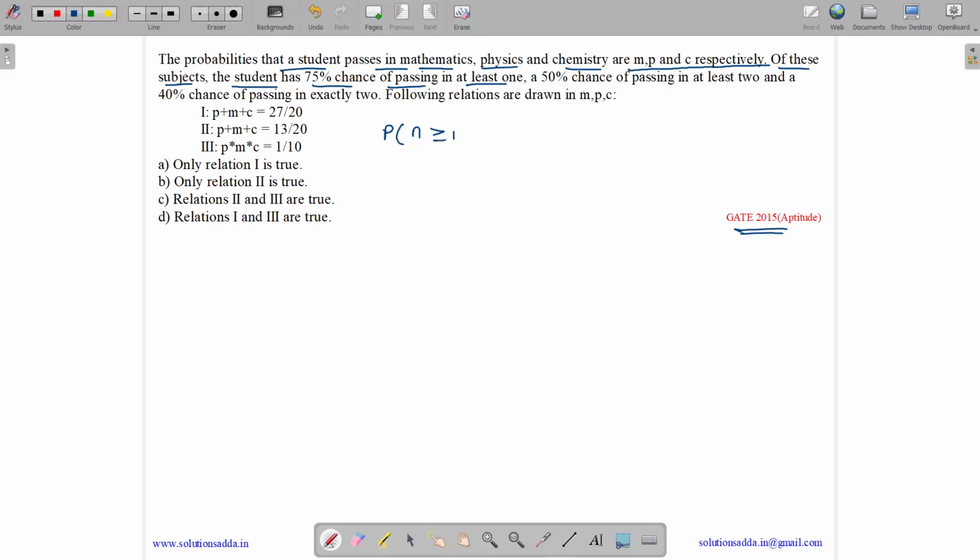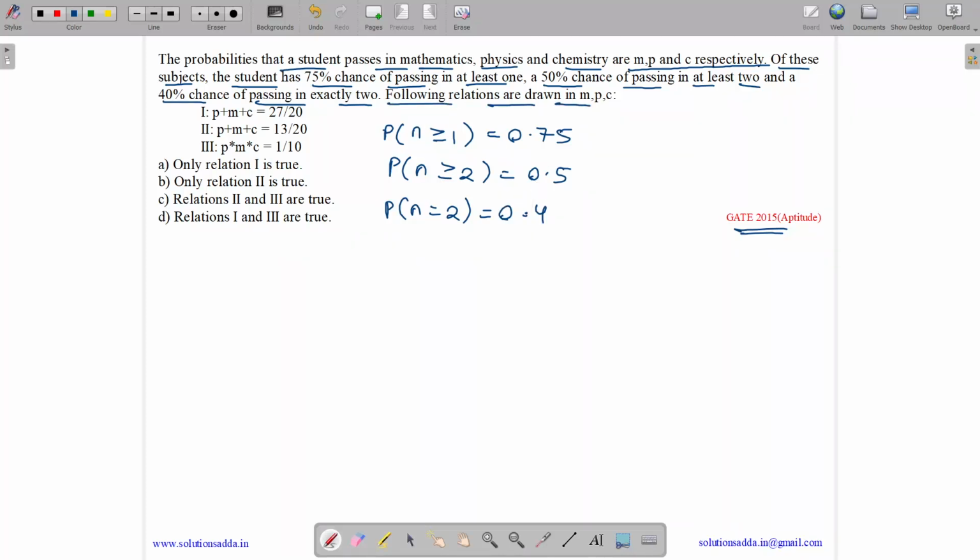So for at least one, the probability is 75% or 0.75. A 50% chance of passing in at least two. So for P, N greater than or equal to 2, the probability is 0.5. And a 40% chance of passing in exactly 2. So for P, N equals 2, the probability is 0.4 or 40%.